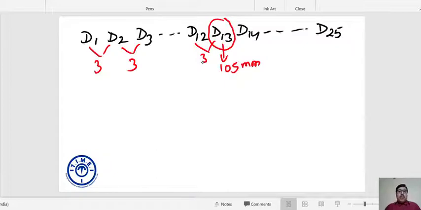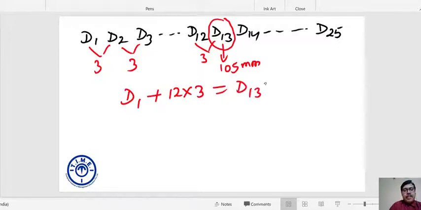So the total number of gaps till 13th day is 12 with respect to day number 1. So day number 1 rainfall plus 12 into 3 should be the rainfall of day number 13, which is nothing but 105. D1 plus 36 is 105.